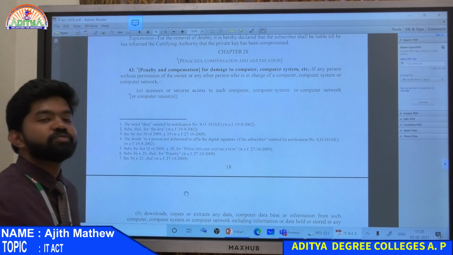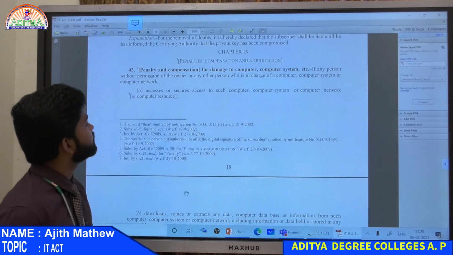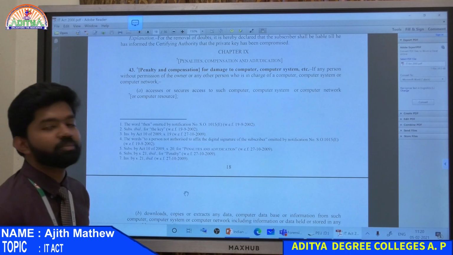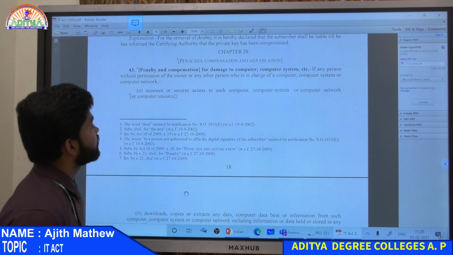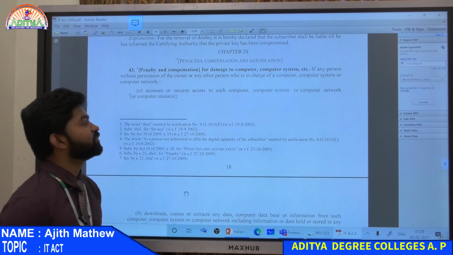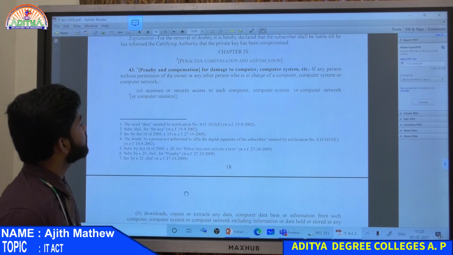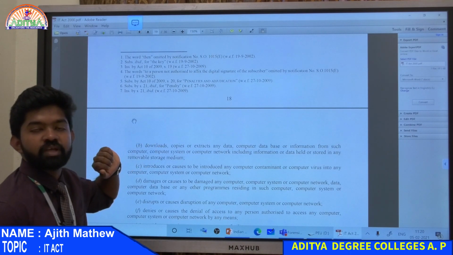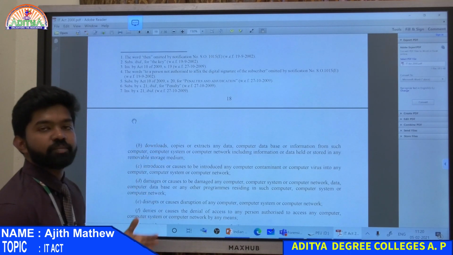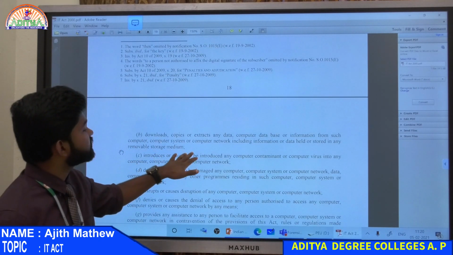So, section 43 deals with penalty and compensation for damage to computer or computer system. If any person, without permission of the owner or any other person who is in charge of the computer system or computer network, accesses or secures access to such computer, computer system or network, that is one. There are many criteria mentioned. If somebody accesses a person's computer without their permission, that is a crime. Downloads or copies, extracts data from computer.